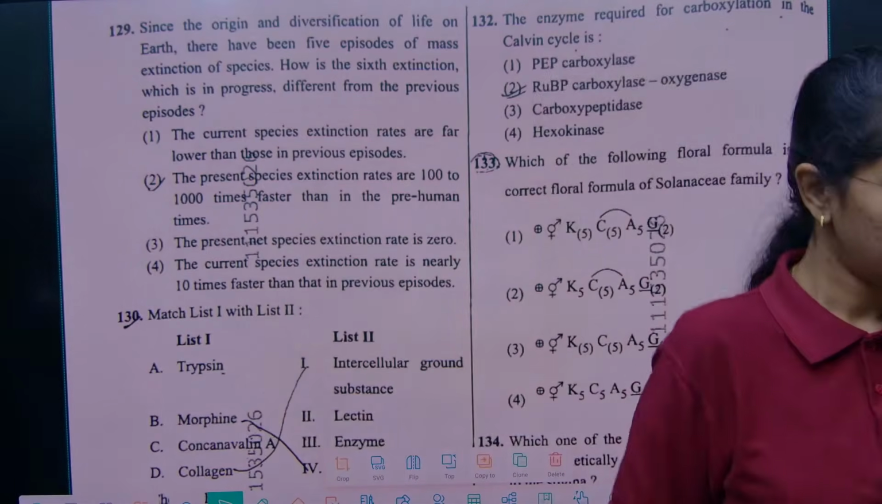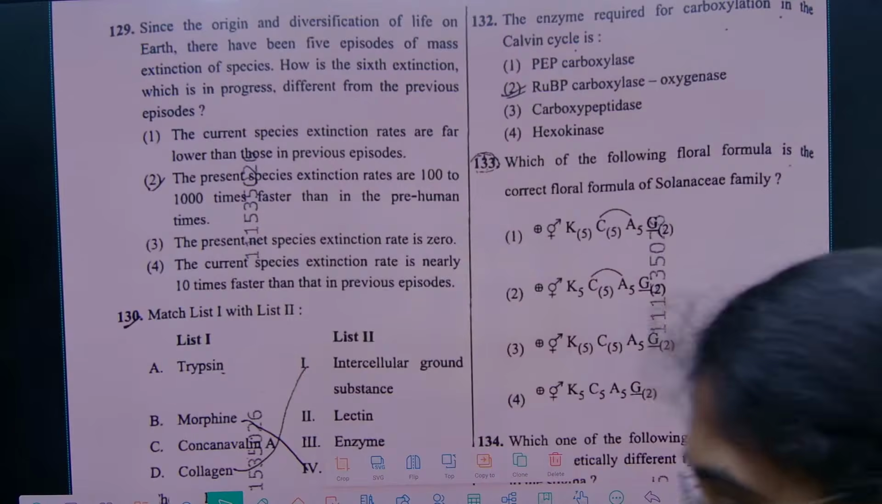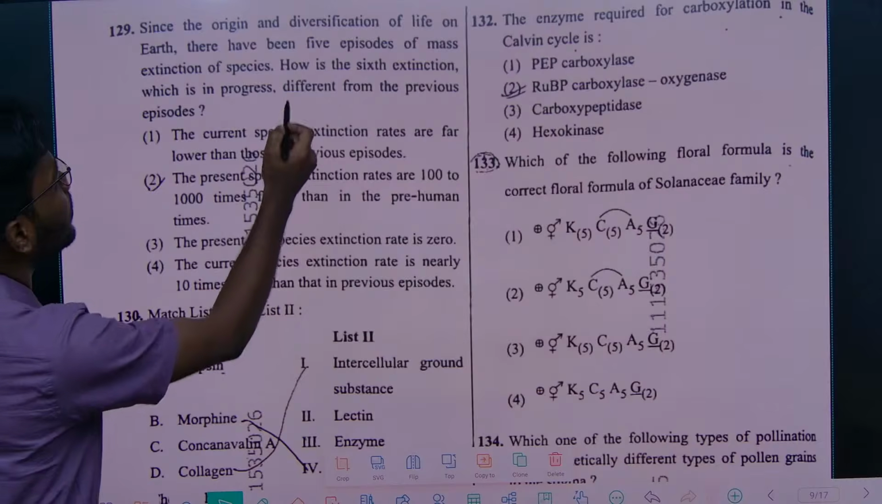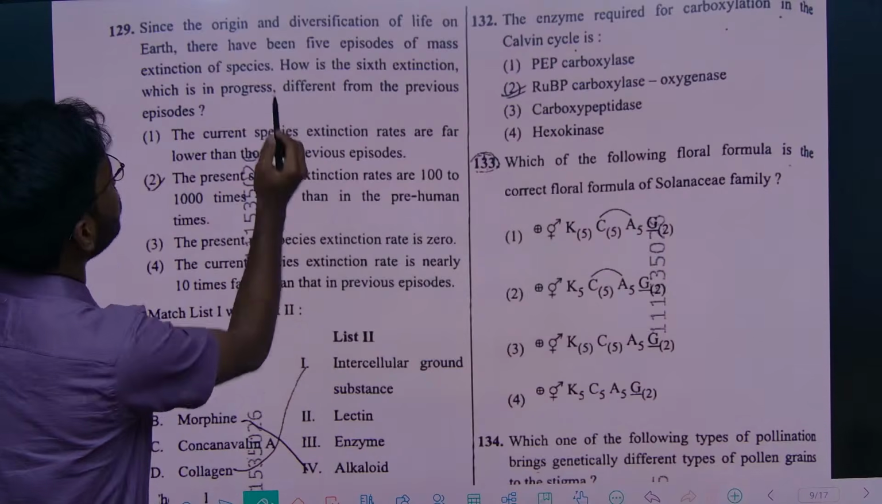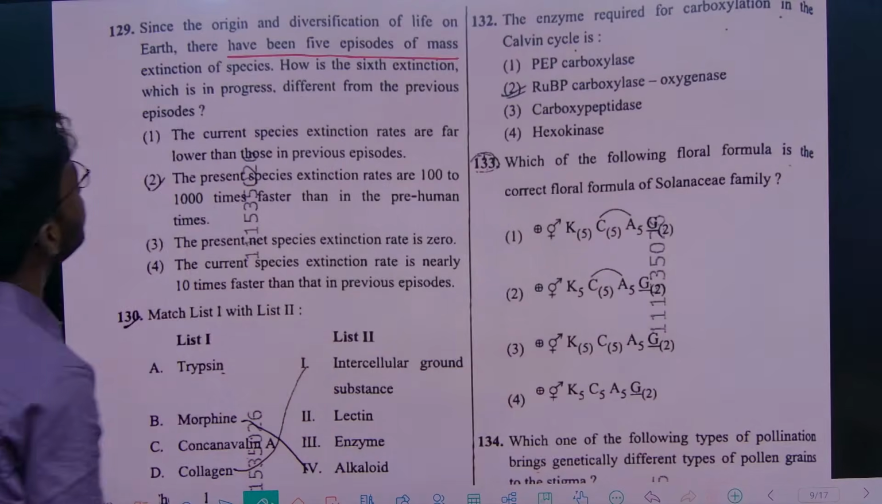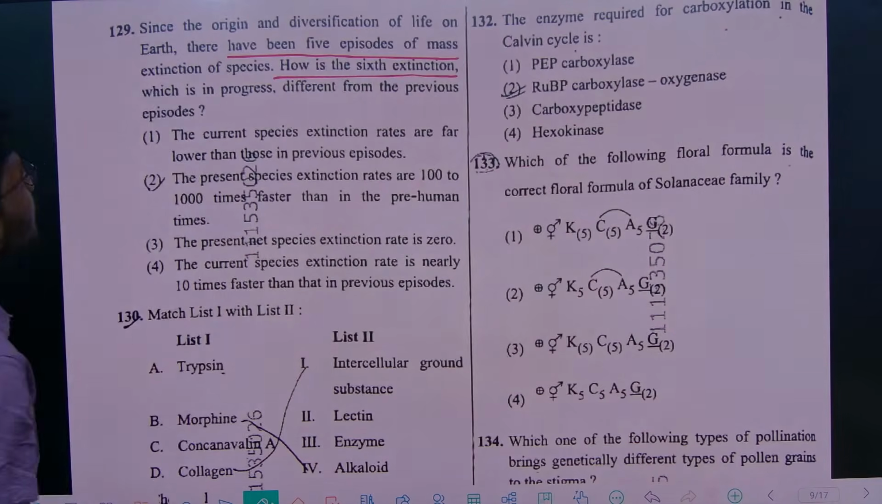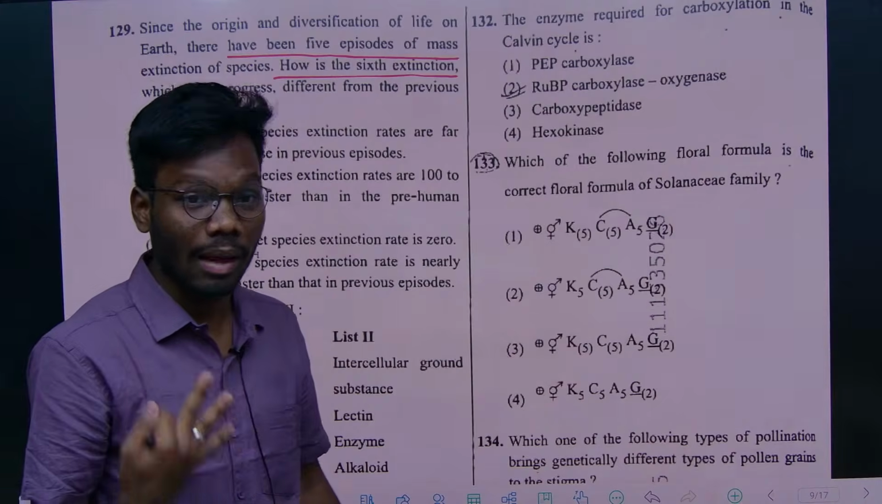So you see, since the origin and diversification of life on the earth, there have been 5 episodes of mass extinction, right? So we have 5 mass extinctions. How is the 6th extinction, which is in progress, different from the previous episodes? So they are asking how the 6th extinction happens, right?